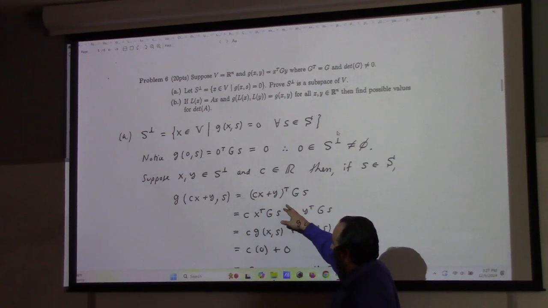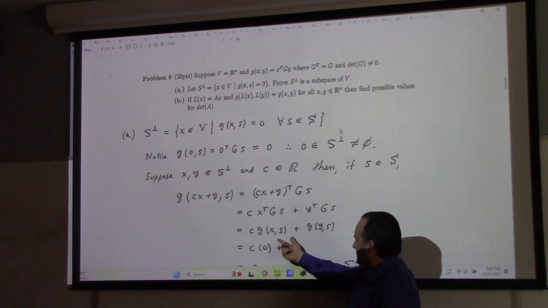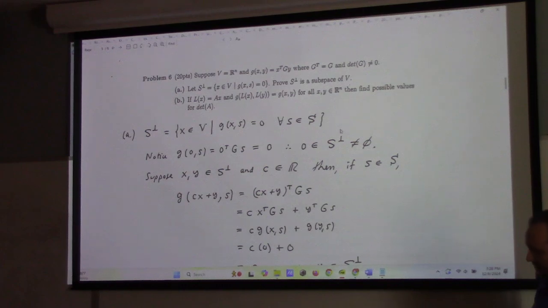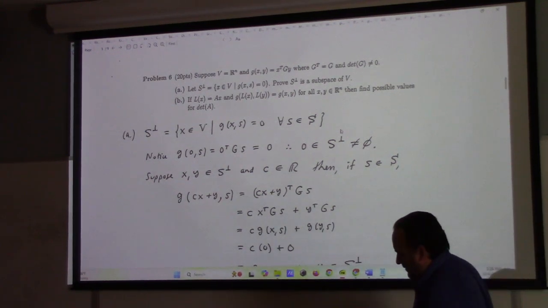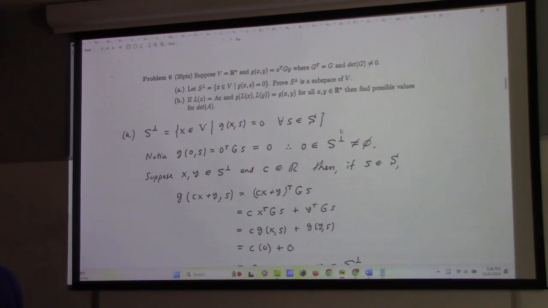But anyway, we have this, but we're given that these are 0 if x and y are in the perp, which shows you that an arbitrary linear combination of vectors in the perp is in the perp again. And then a couple of you lost a point because you neglected to show me that the set is non-empty, which is an important step in the subspace test, right?